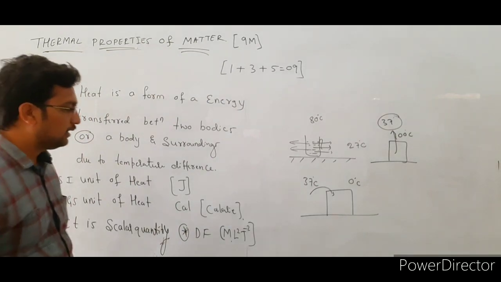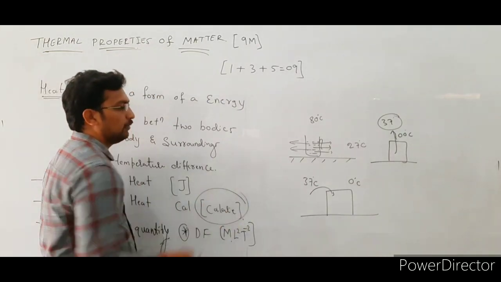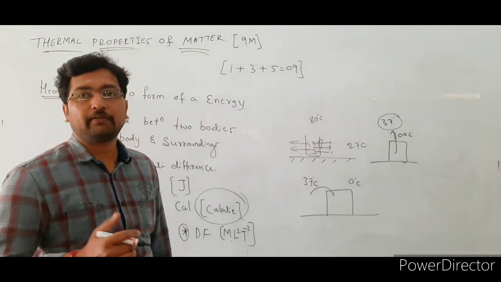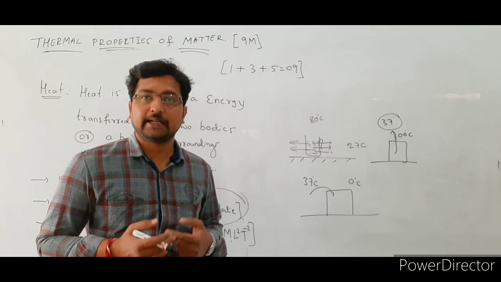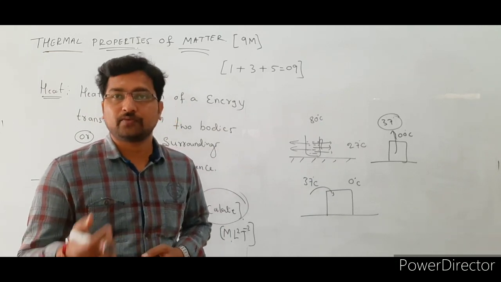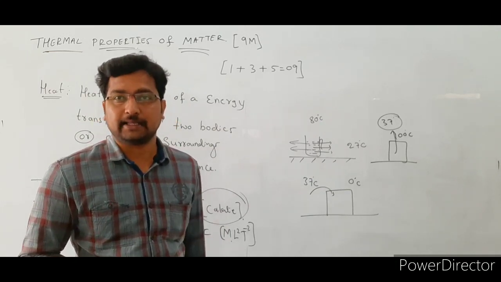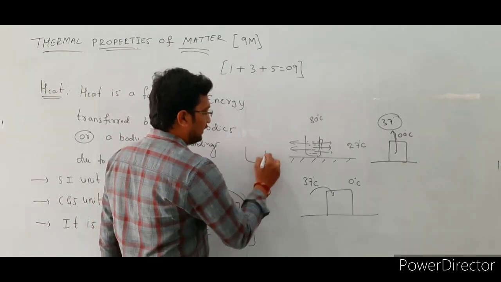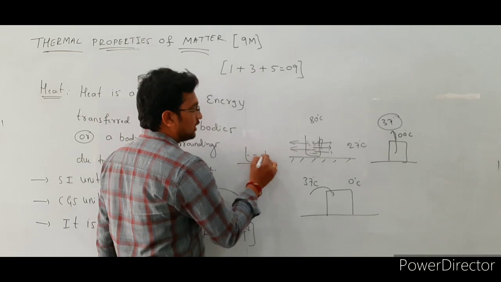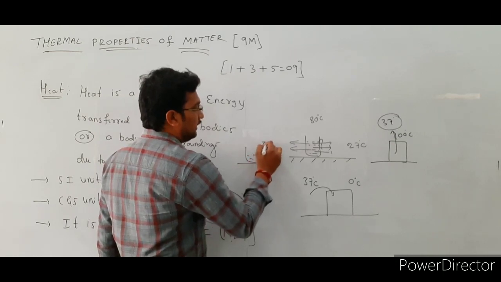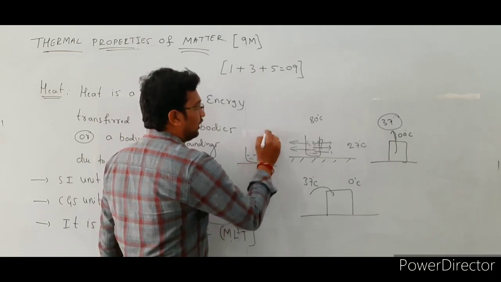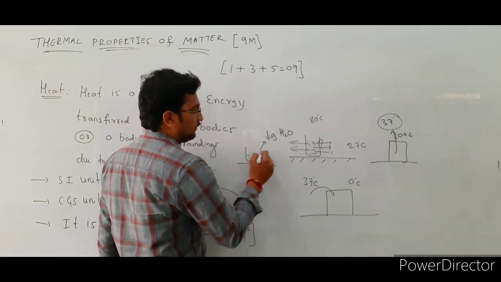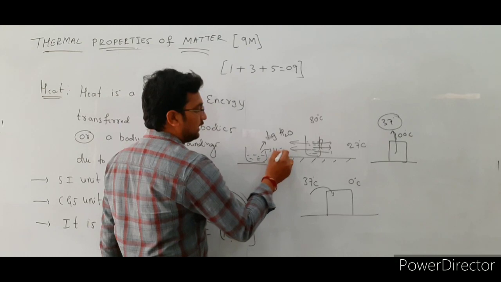So next one, what do you mean by this calorie? Calorie means the amount of heat required to raise the temperature of 1 gram of water through 1 degree Celsius. See here, in this case we consider a beaker. That beaker consists of 1 gram of water, right? So the initial temperature of this water, let us assume, is 14 degrees Celsius.